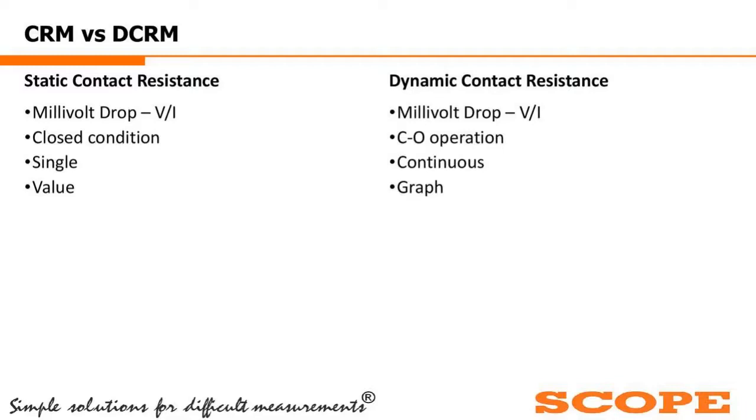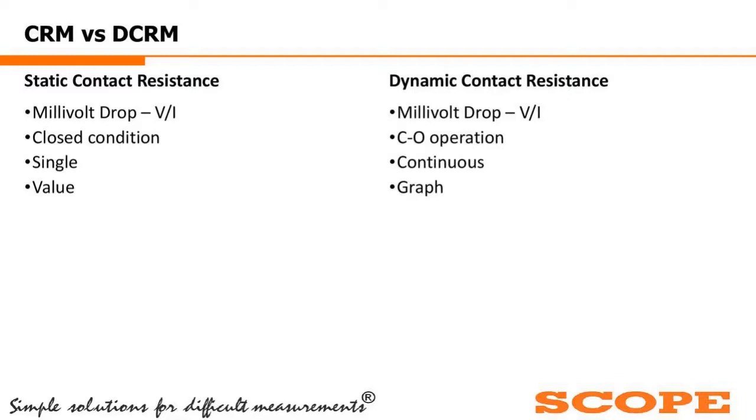But in the dynamic contact resistance measurement, the breaker is not kept in the static condition. We give a close open command to the breaker. During the CO operation, we inject the current, measure the voltage drop, and then do the V by I to get the resistance.